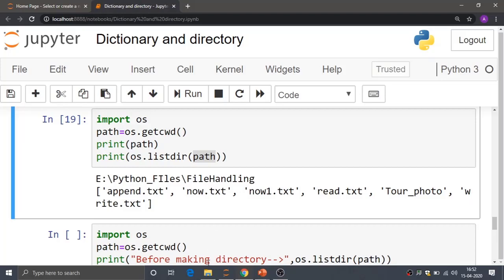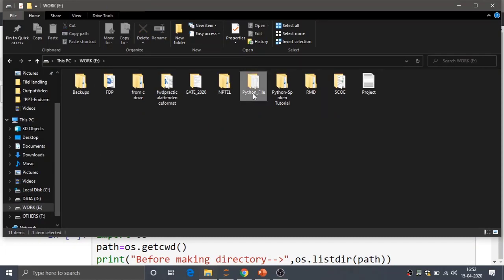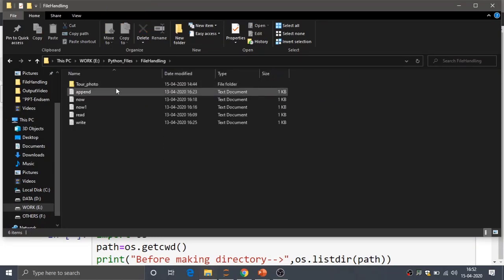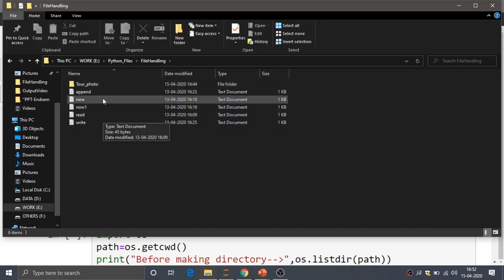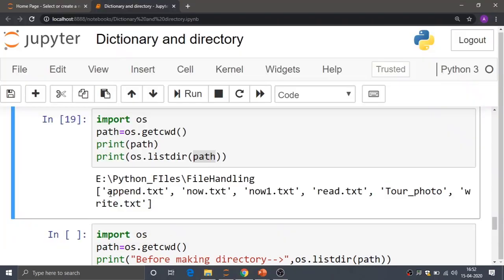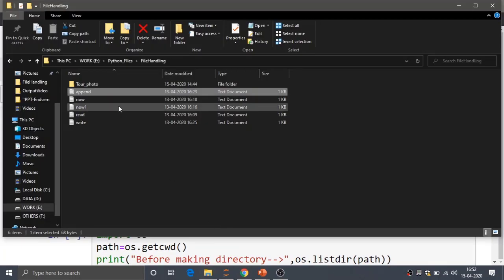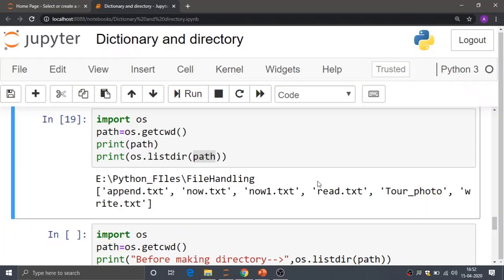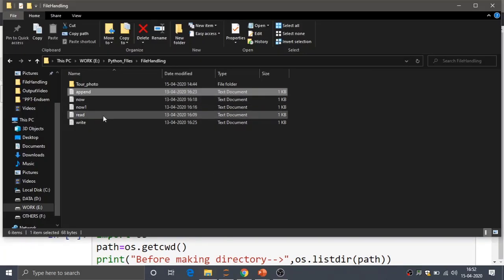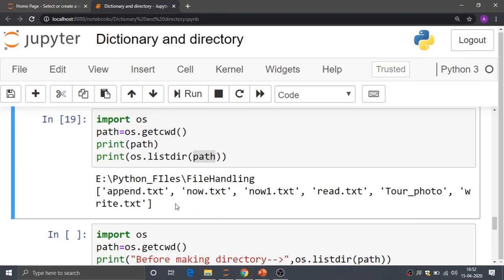In the E folder, in Python files, then in file handling, whatever files or subdirectories are there are mentioned here. append.txt is present here, then now.txt, now1.txt, then read.txt, then tour photo, which is the folder, and the last one is write.txt.